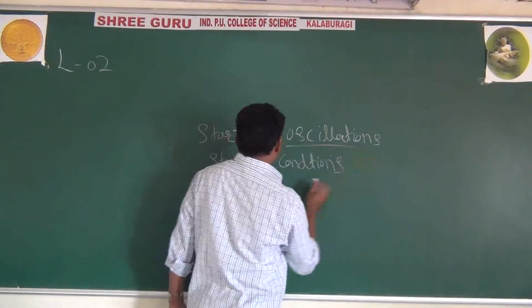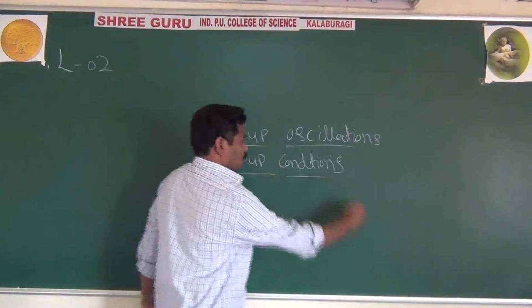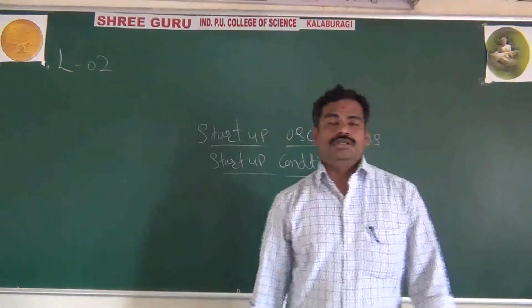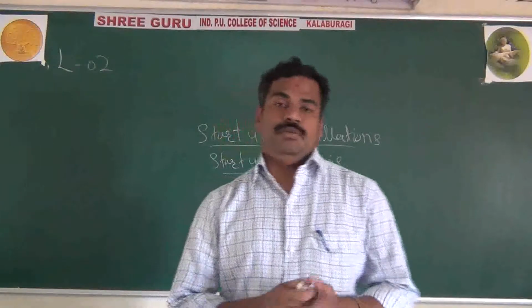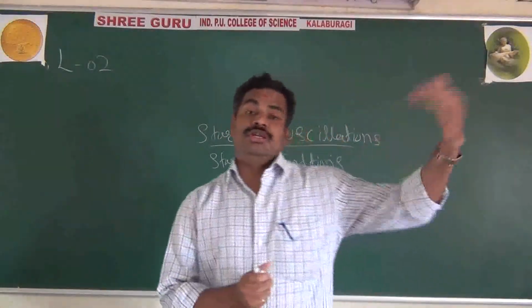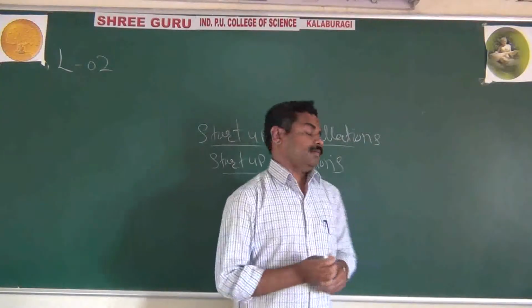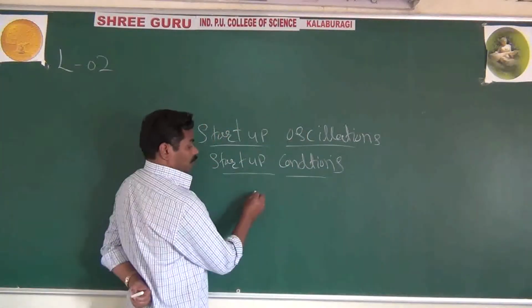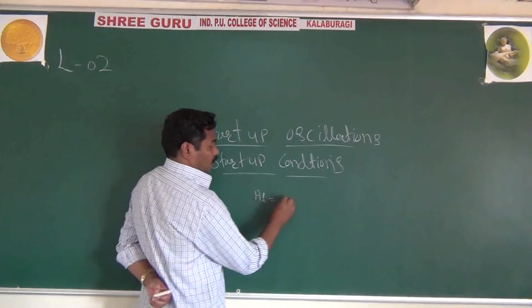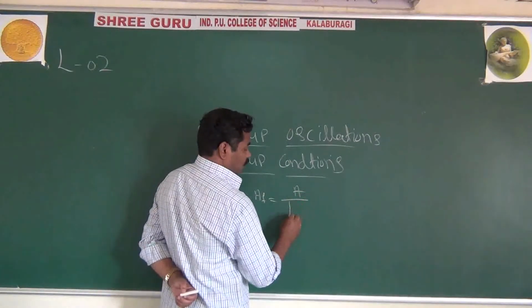Look here, yesterday I said already that in an oscillator we are not applying any input, but still you get the output. Because for positive feedback, Af equals A divided by 1 minus A beta.